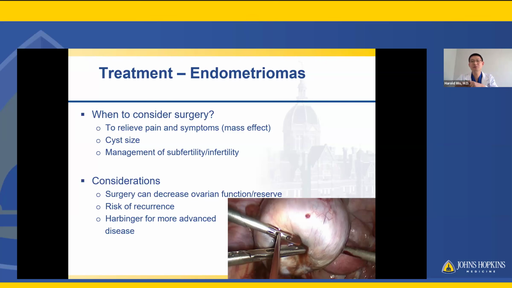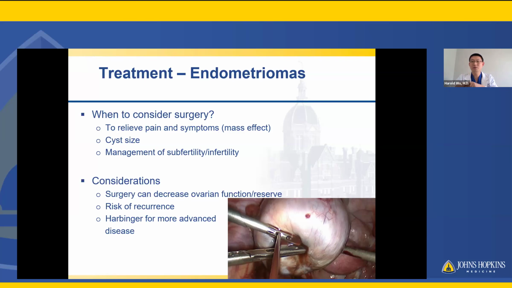We typically consider surgery when we're trying to relieve pain and symptoms, mass effect, right? Depending on the cyst size, that can be very important. And especially with concurrent management of subfertility or infertility, there are different considerations there as well.